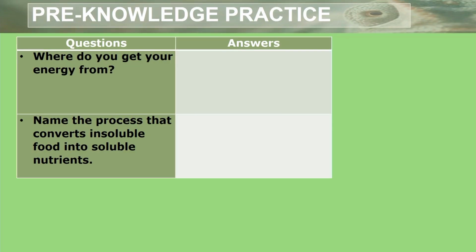Question 1, where do you get your energy from? Okay, so as humans, we get our energy from eating food. Second question, name the process that converts insoluble food into soluble nutrients. This process is called digestion.